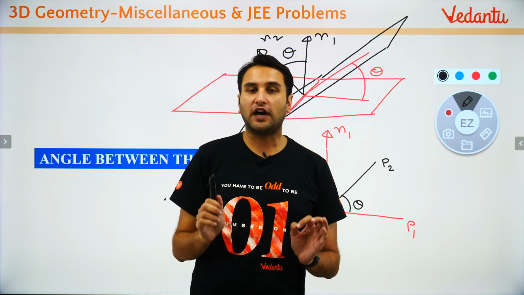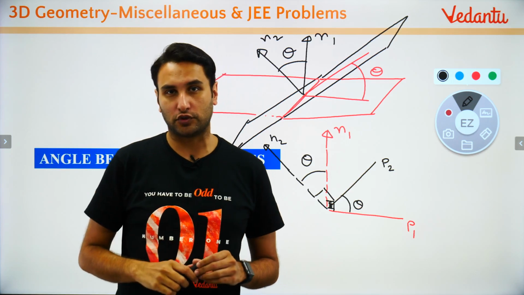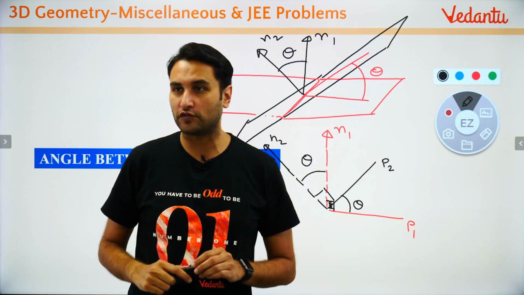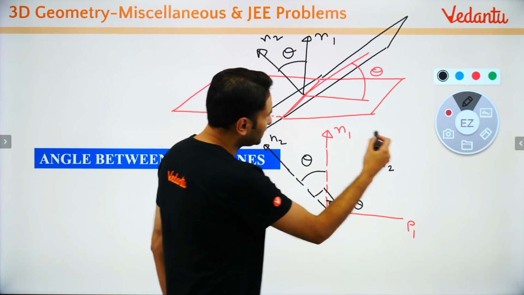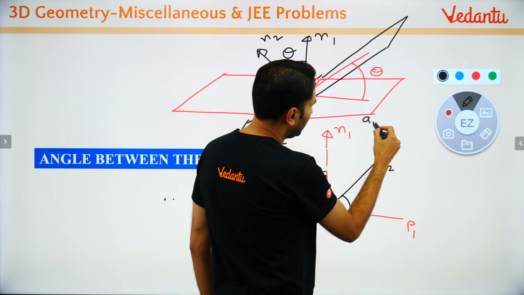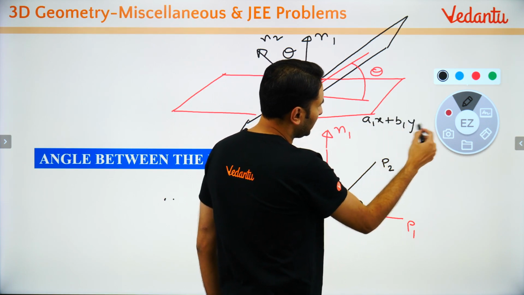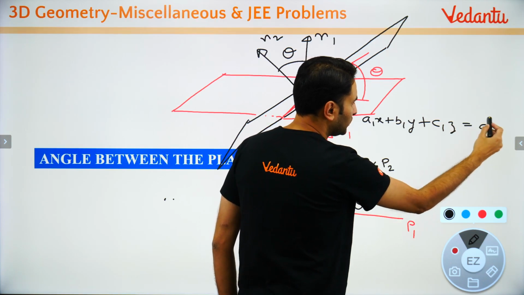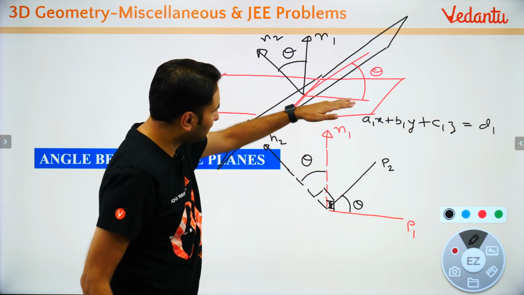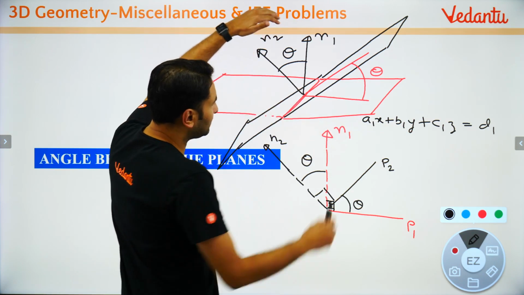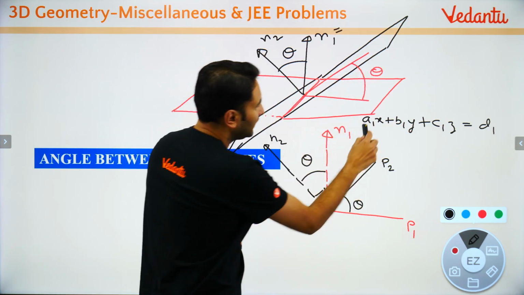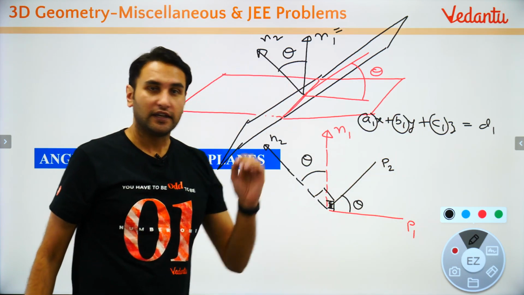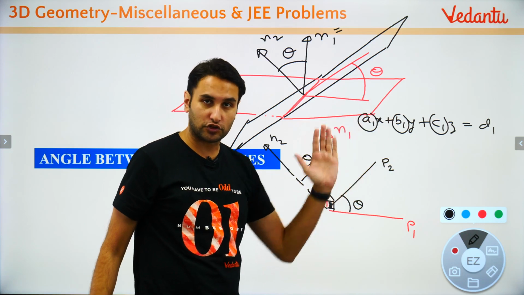So if the equation of a plane is given to you, then you know the direction ratios of the normal. Very simple. Suppose the equation of this plane is a1x plus b1y plus c1z is equal to d1. If this is the equation of the red plane, what is the normal here? a1, b1, c1 represents the direction ratio of the normal.